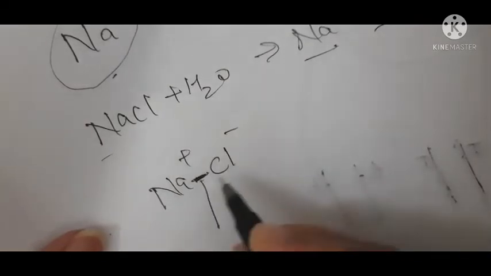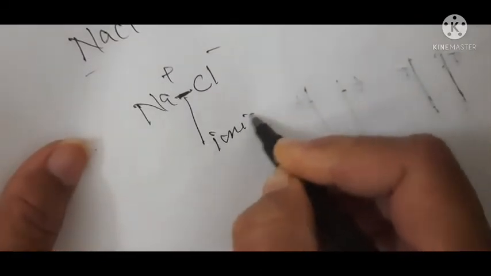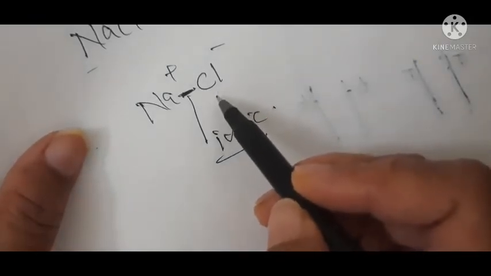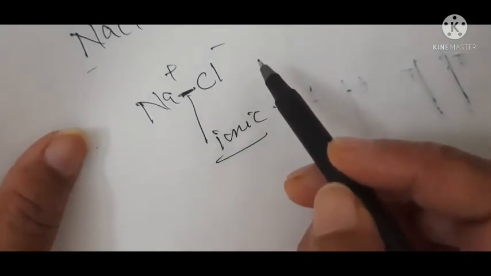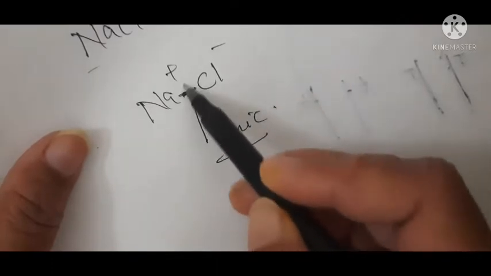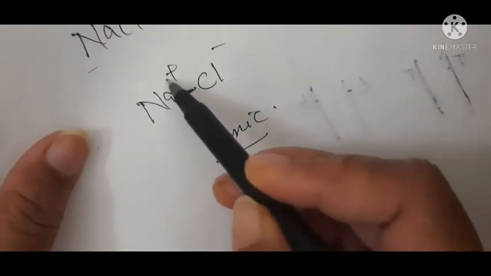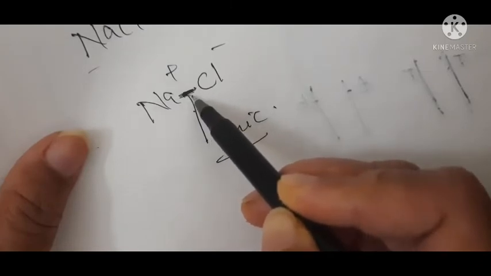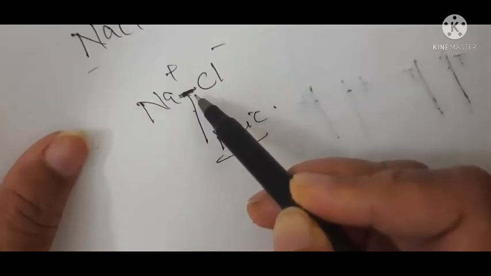This is an ionic bond. In order to change it from solid into a liquid state, this bond has to be broken, and since this bond is very, very strong, a high amount of heat is needed. So the melting point is high.